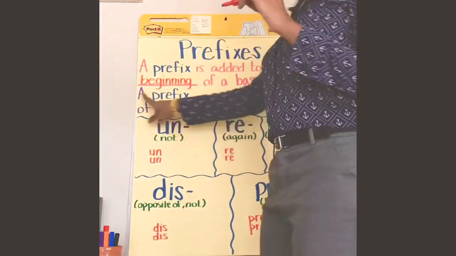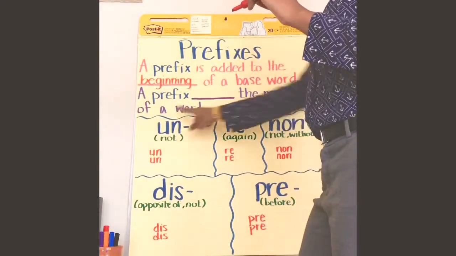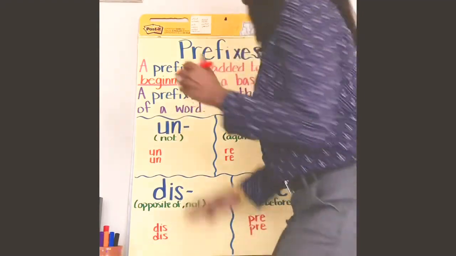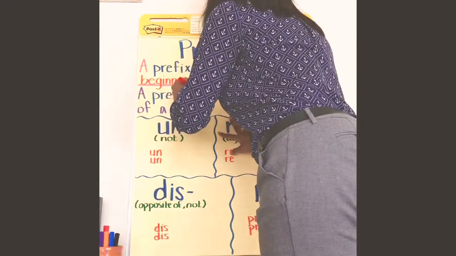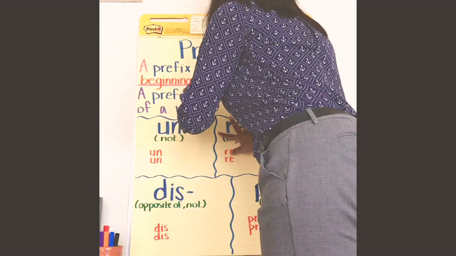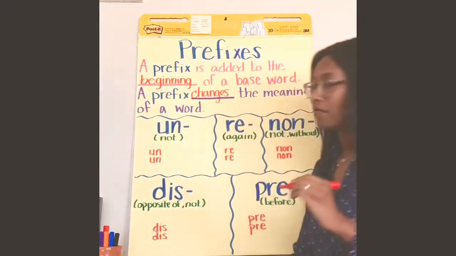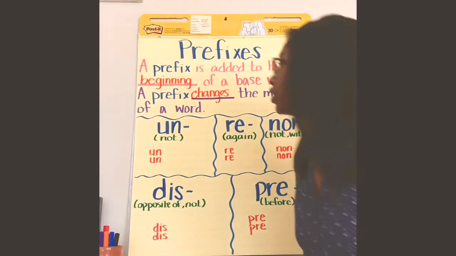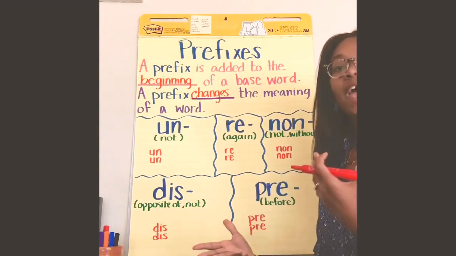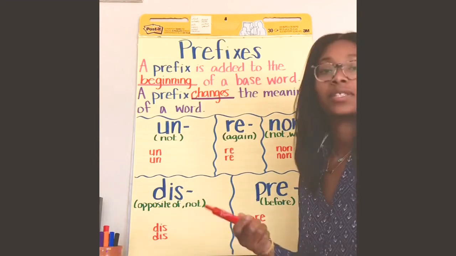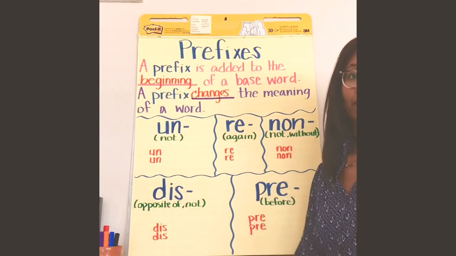A prefix changes the meaning of a word. So with your word study words, you can see that all of the words actually have prefixes. They have different prefixes.